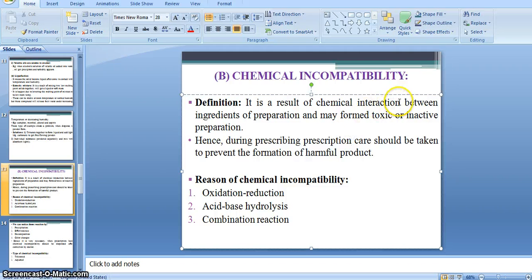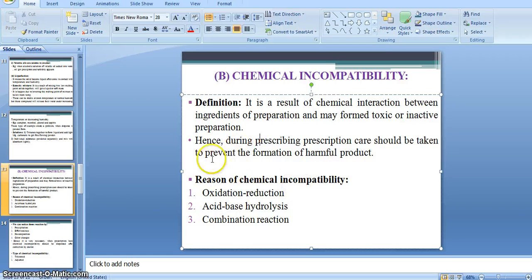That's why, due to chemical interaction between the ingredients of a preparation, there is a chance of forming a toxic or inactive preparation. In simple terms, if an interaction or chemical reaction happens between the ingredients of a preparation, we call it chemical incompatibility or chemical interaction.